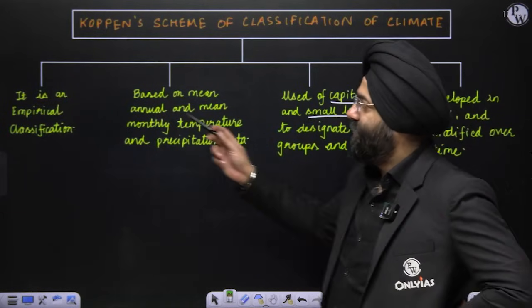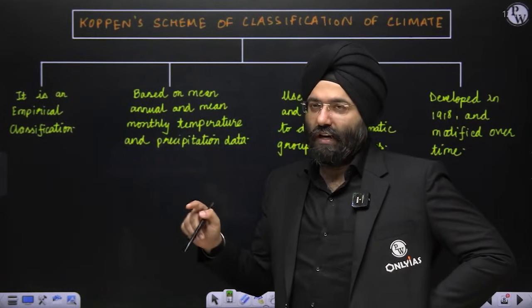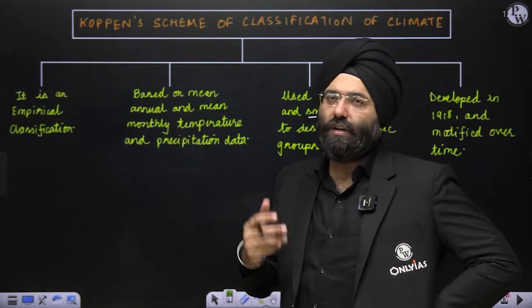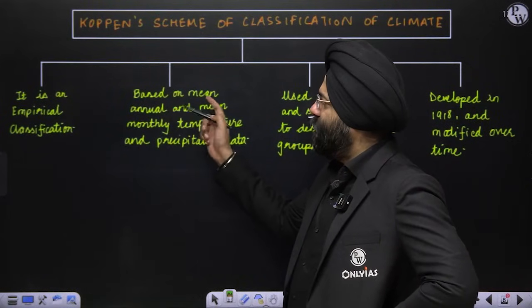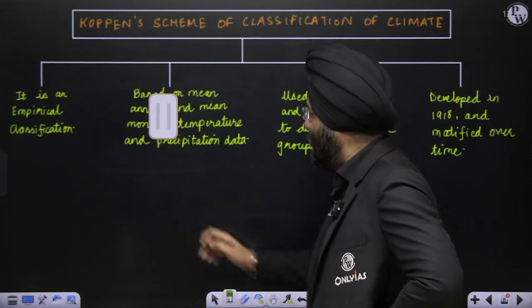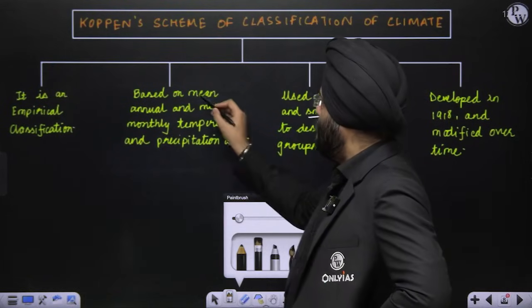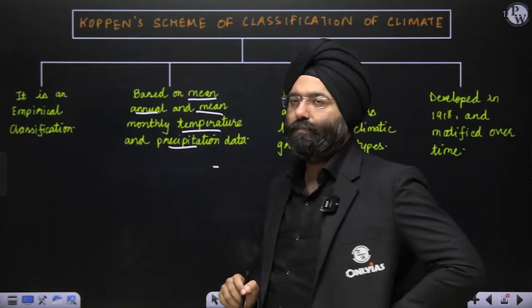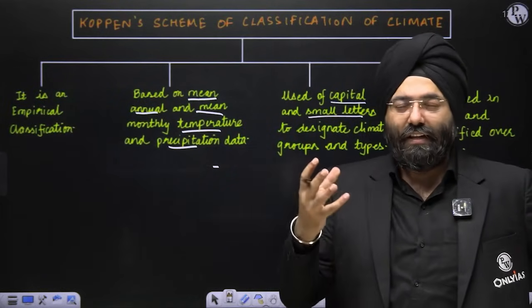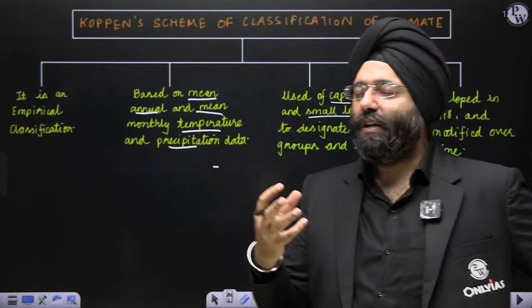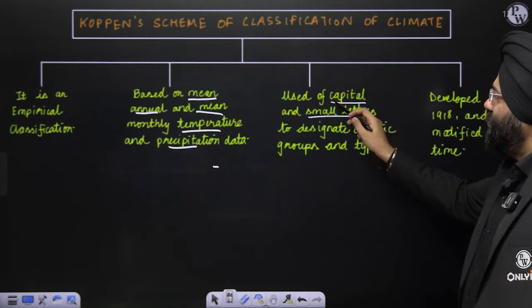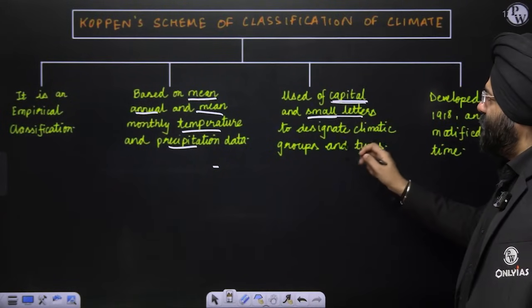Now, Koppen's is an empirical classification. That means it is using certain data and analyzing them. So what data is he using? It is based on the mean annual and mean monthly temperature and precipitation data. So he has gathered all the mean annual temperature and precipitation data, and based on that he has classified. He used capital and small letters to designate the climatic groups and types.